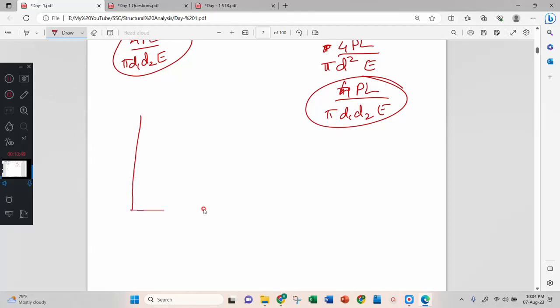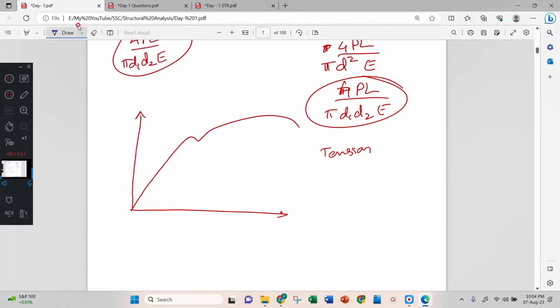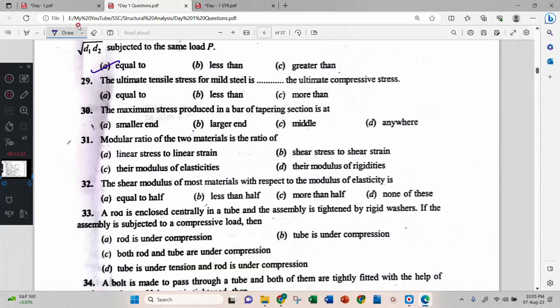Now look here, this is a stress strain curve for mild steel in tension. If I draw the stress strain curve for mild steel in compression, it will go up like this. Therefore, the ultimate load for compression will be more than for tension. Okay, which option?